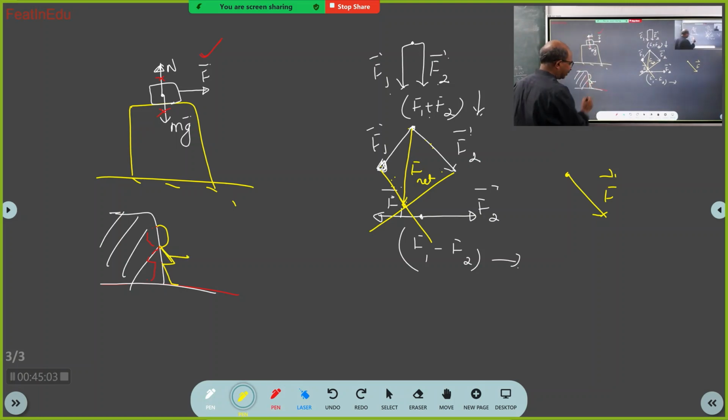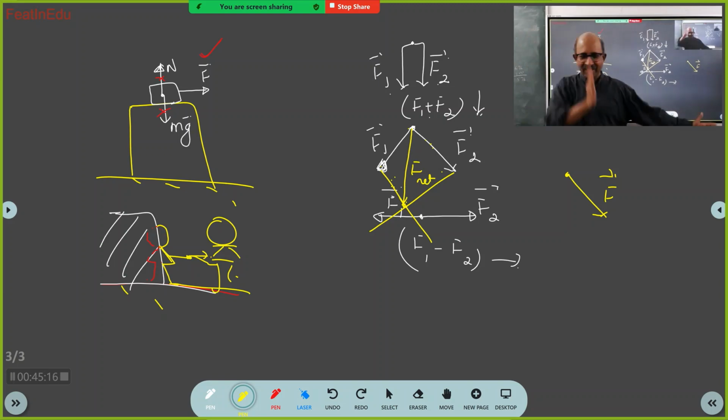Now my hand is here. Okay, right now here another student is standing and he will now hold my hand and pull. So if he pulls, what should happen?